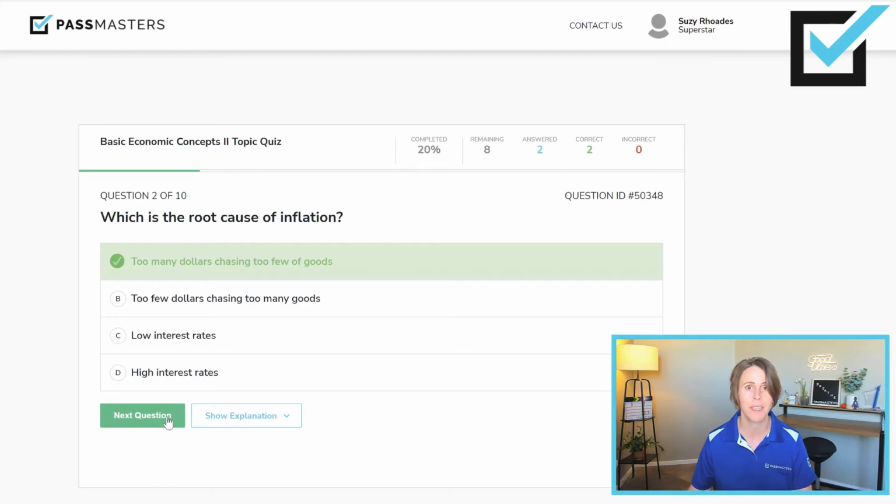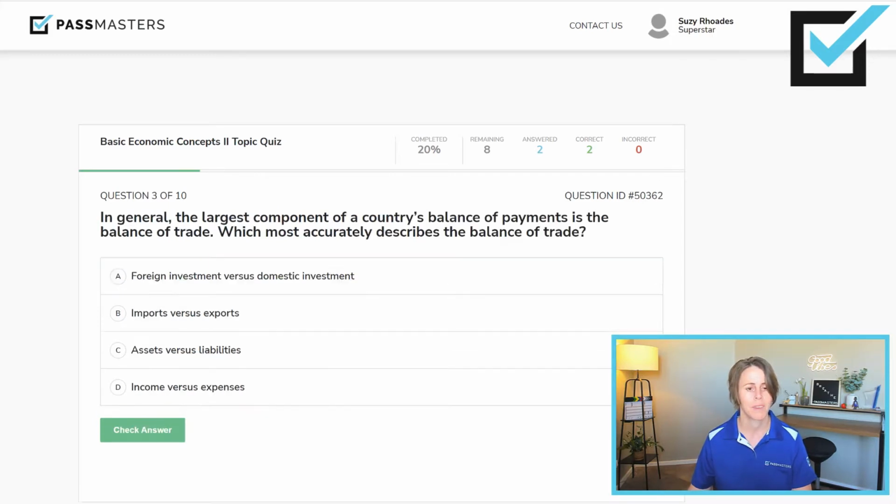Everything gets more expensive. In general, the largest component of a country's balance of payments is the balance of trade, which most accurately describes the balance of trade. Foreign investment versus domestic investment? No. Imports versus exports? Balance of trade. Yes, let's check the others.